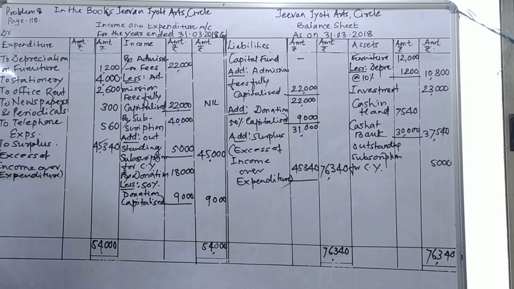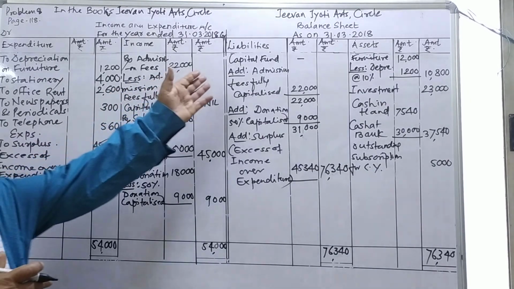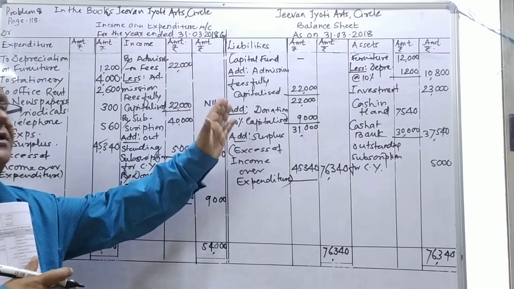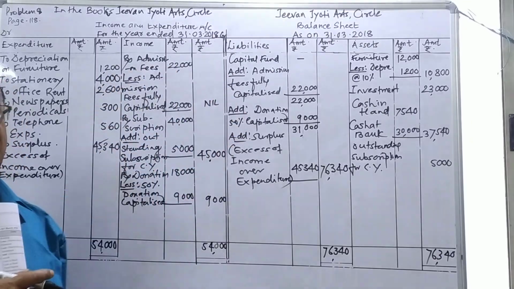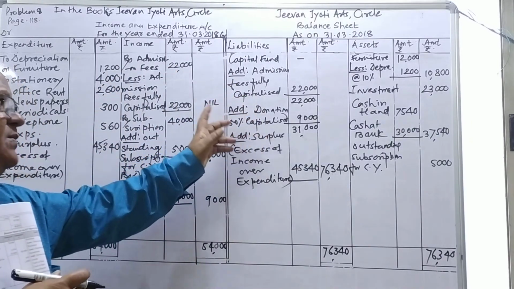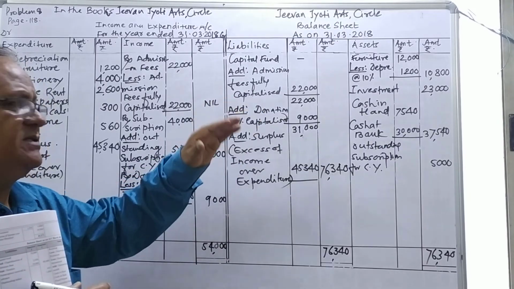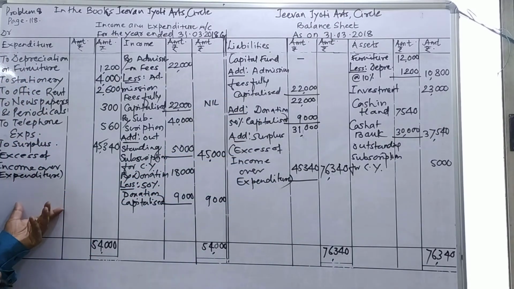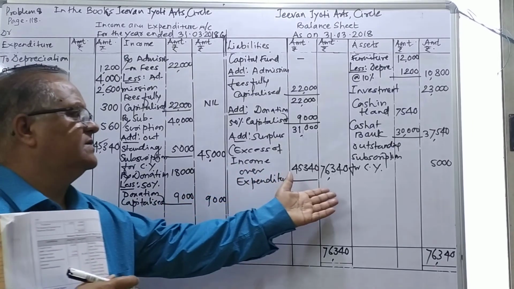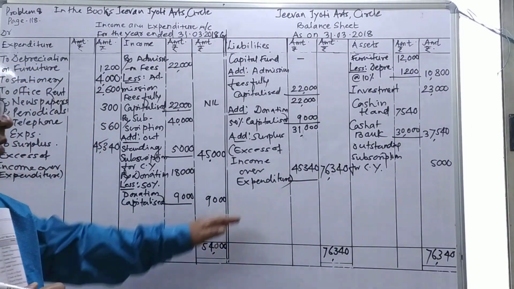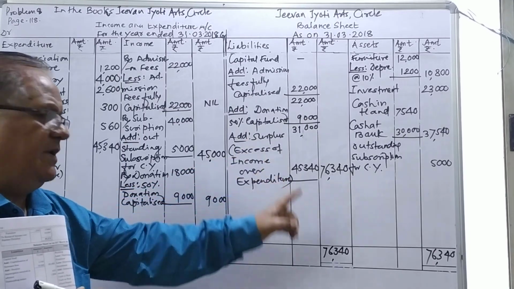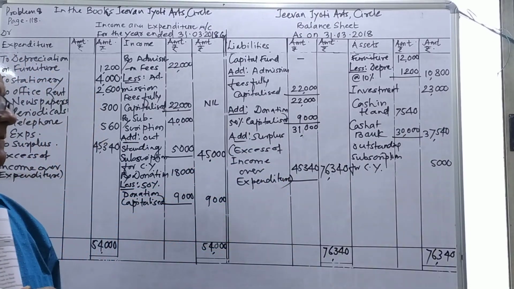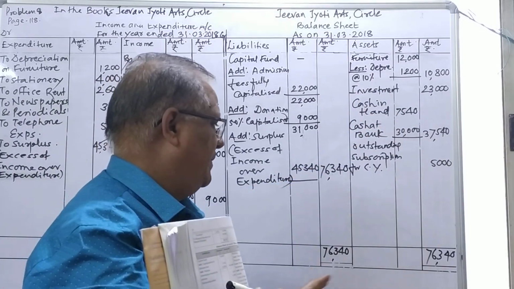And just see here in this connection, this is a newly established, newly started Jivan Jyoti circle. Therefore, there is no capital fund. Therefore, admission fee is fully capitalized as well as donation 50% capitalized, and whatever amount of surplus we have, we add there and show there. So 76,340. No more item on the liability side. So that is the same total coming there, only one figure, 76,340.